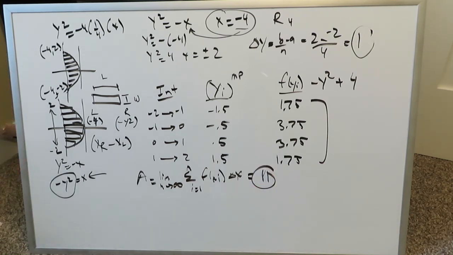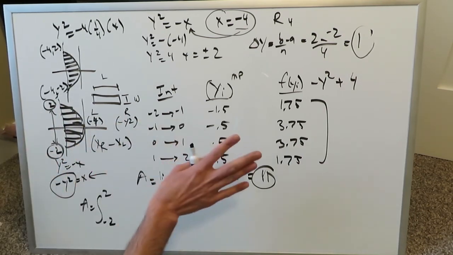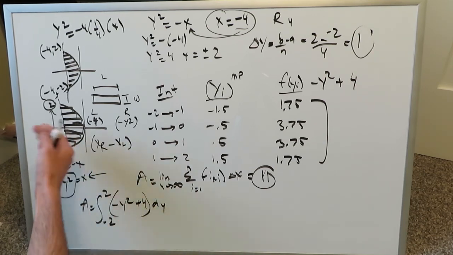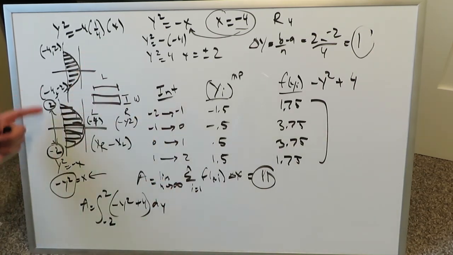I want to just recheck to make sure the work is indeed right. These values here and then this. Let's recheck it and then confirm what we are doing is correct. And it looks good. Now let's just verify, or I can verify this using the integration procedure. This area over here, I know the area to be from a lower vertical limit along, see this -2 over here, to an upper vertical limit right here. And we're doing this formula xr minus xl, which you'll learn later on in a formalized manner. It'll be minus y squared plus 4 with regards to dy, because we are using here horizontally directed Riemann rectangles with a vertical reference line, so it has to be integration with respect to dy.